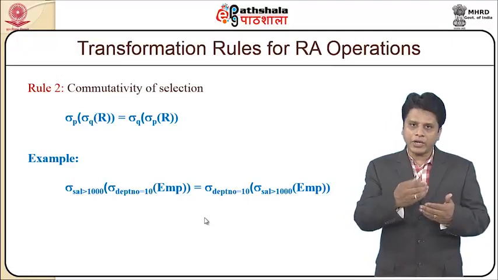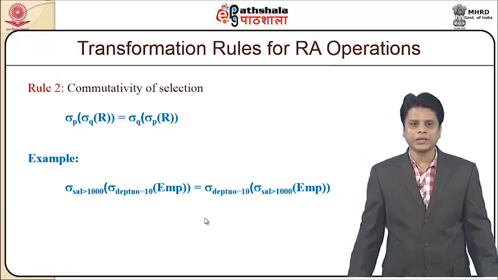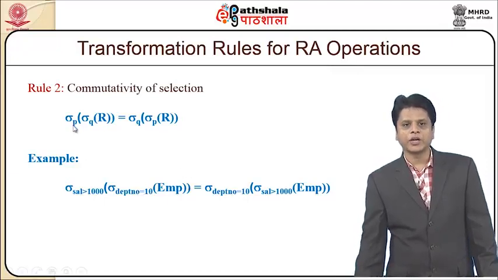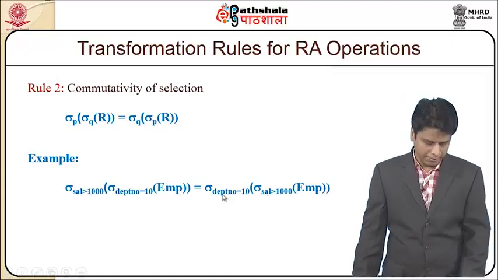Likewise, we have got a list of 12 set of rules, but I will be talking about only a few rules here. This is called commutativity of selection, where either it could be Q initially and then P, or P initially and then followed by Q, with the same expression that we have talked about in the previous query. Either I can choose department number is equal to 10 from employee, then I go for salary greater than 1000, or salary greater than 1000 from employee table, then department is equal to 10.